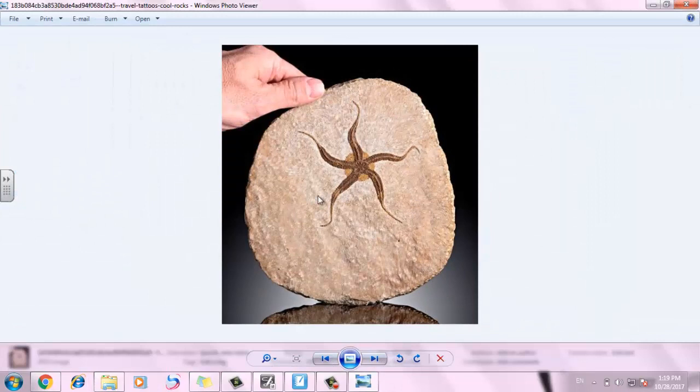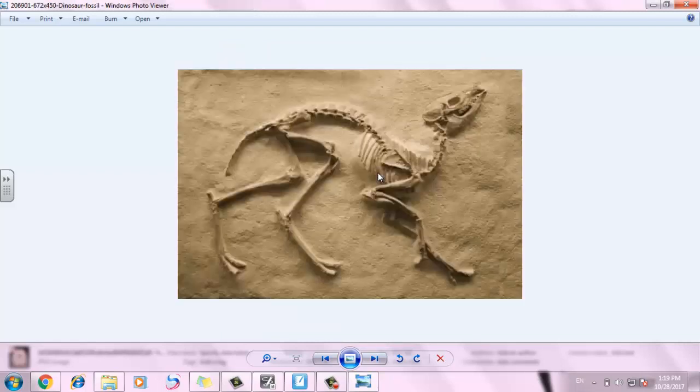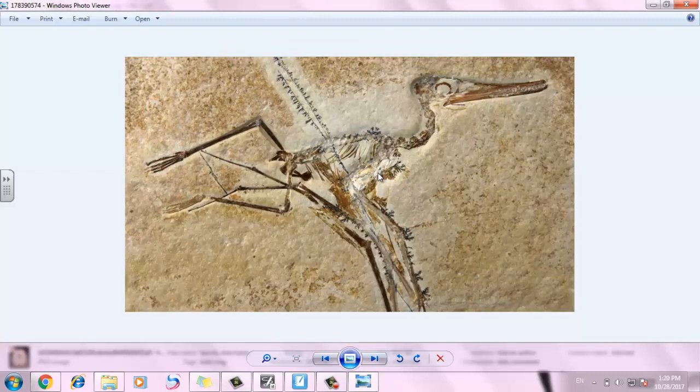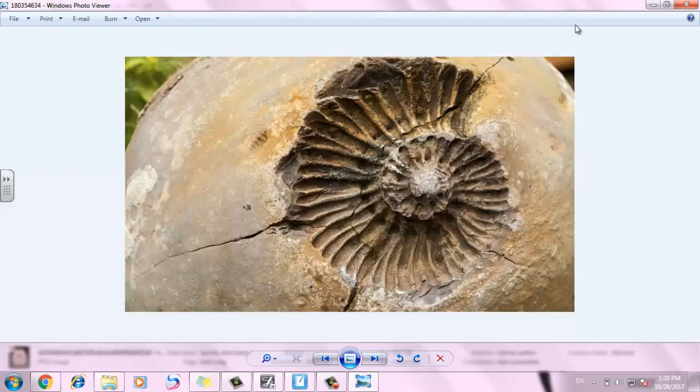Starfish impression, or a starfish fossil, or a starfish print. This used to be a living thing, and this is a fossil as we find it, and it was there for millions and millions of years. Dinosaur fossil, dodo bird fossil, seashell print or impression or trace of a seashell, and this is a fossil.